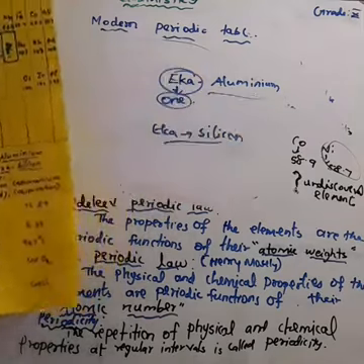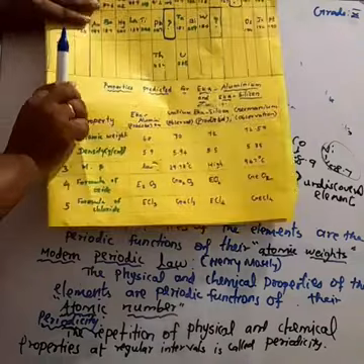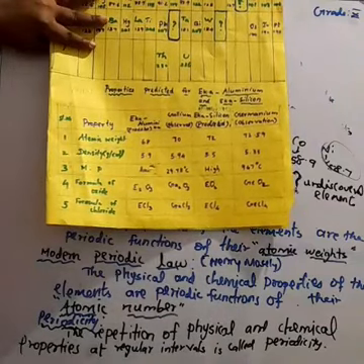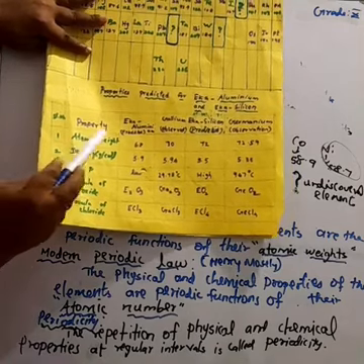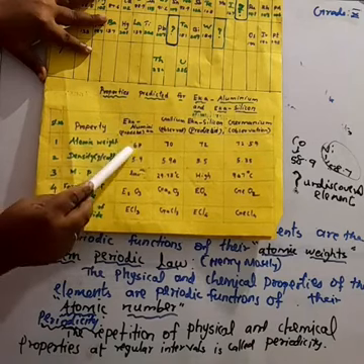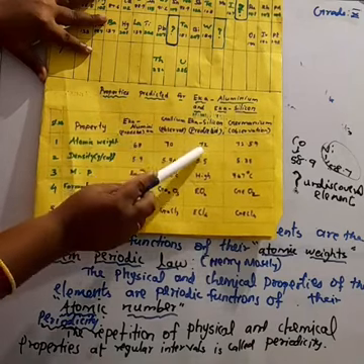Mendeleev already predicted their properties. The atomic weight of Eka aluminium, Mendeleev predicted, may be 68, and Eka silicon may be 72.